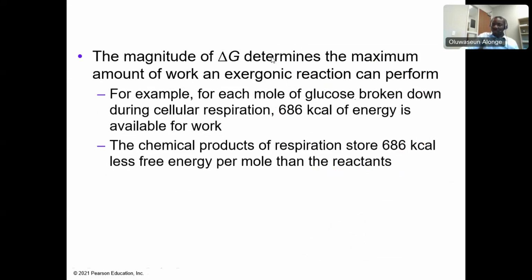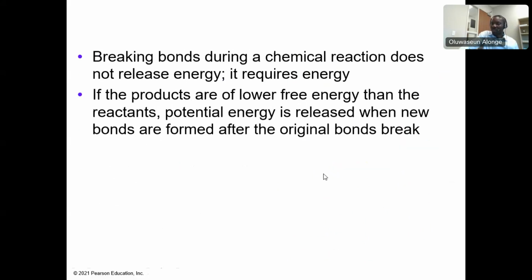Now, the magnitude of delta G determines the maximum amount of work an exergonic reaction can perform. For example, 1 mole of glucose broken down during cellular respiration will make 686 kilocalories of energy available to work. The chemical products of respiration store less free energy per mole than the reactants.